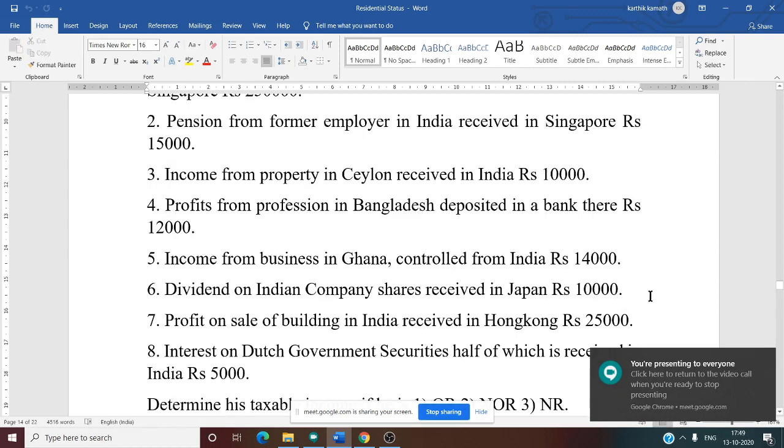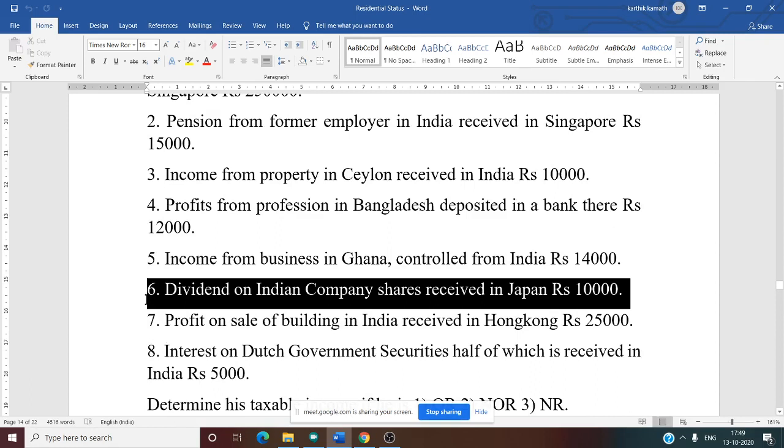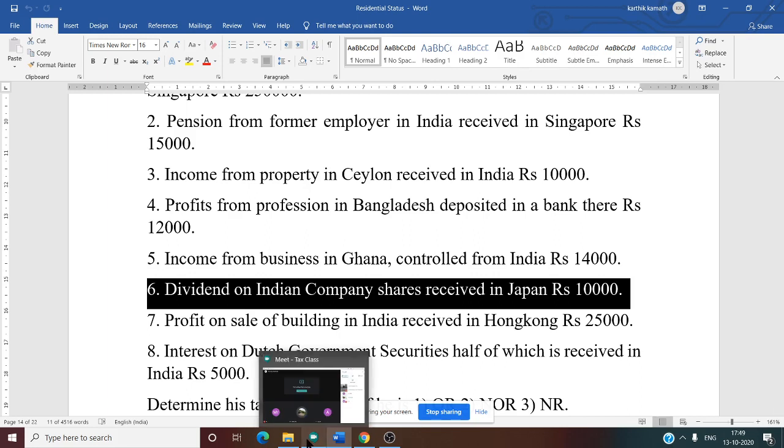Next one. Dividend on Indian company shares received in Japan. Exempted, sir. Why exempt? Here we need to see whether the company is an Indian company or not.